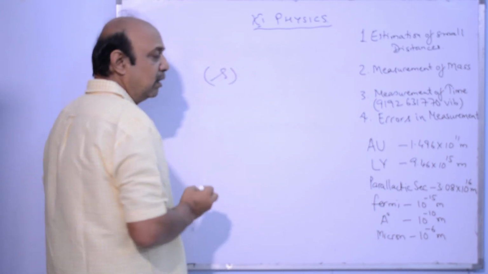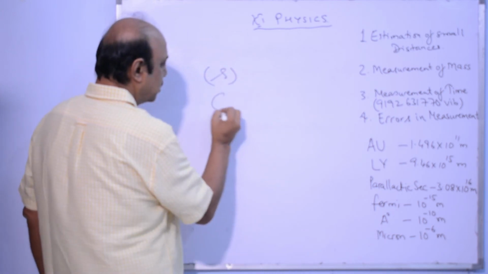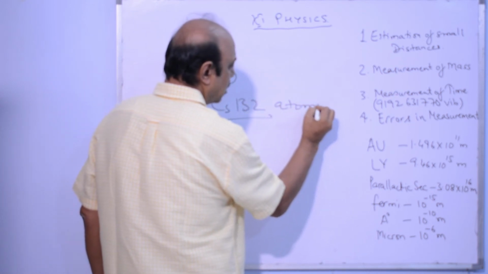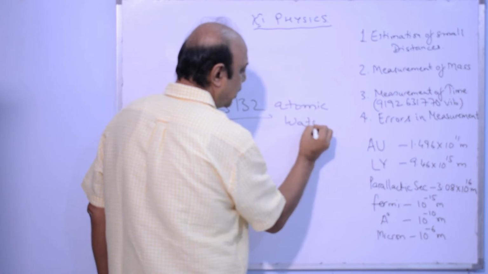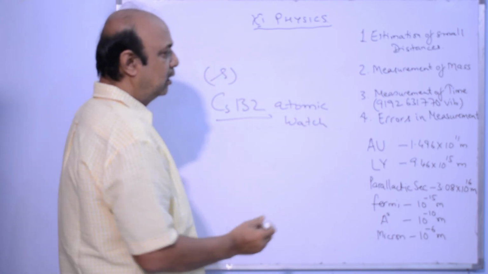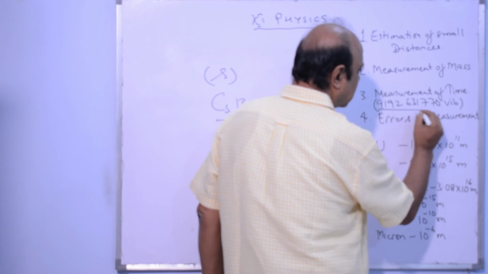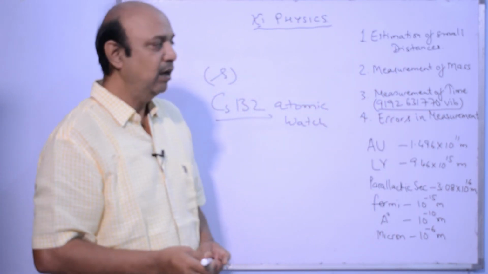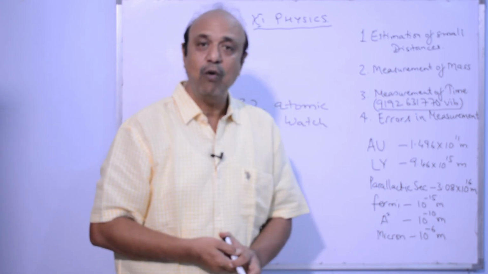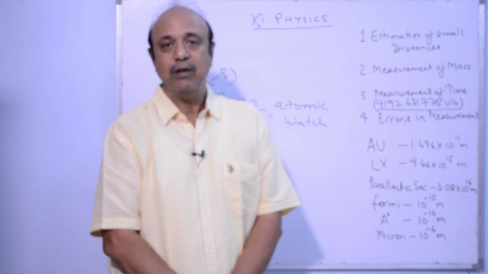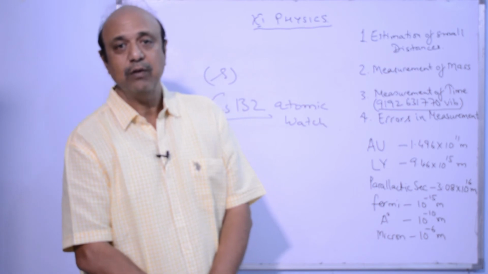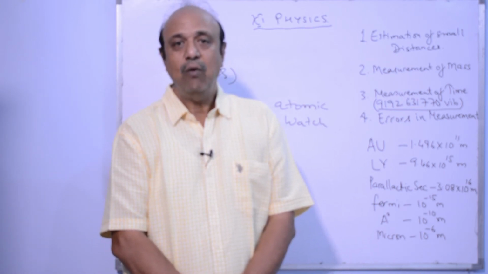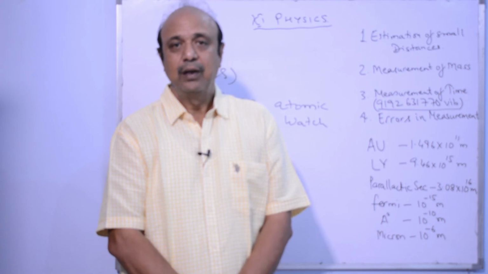and we are using cesium 132, an atomic watch, to measure 1 second. That many vibrations, 9,192,631,770 vibrations of the radiation of the cesium 132 atom, create 1 second, and that is how we measure time.